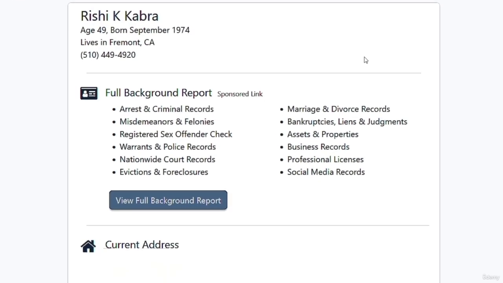As you can see, here we have his current address. I'm going to blur it. And here we can see that there is a sponsored link to find more information about this person. But if you click on this link, then you'll be asked to pay a fee to find some information. And in my opinion, you can find all of this information for free. And we are going to cover this in next lectures.